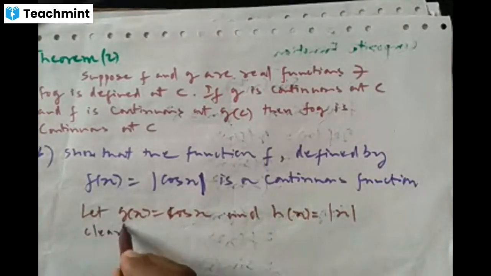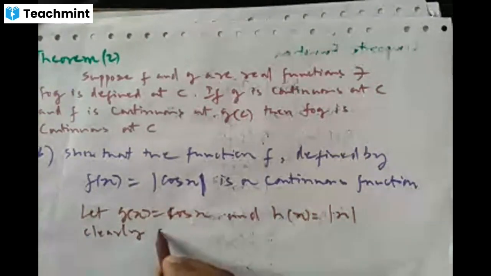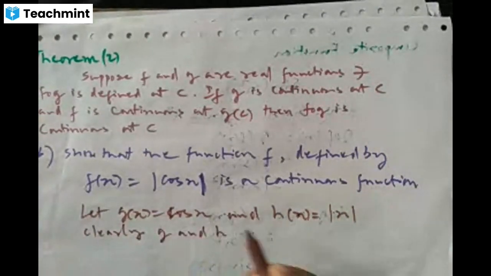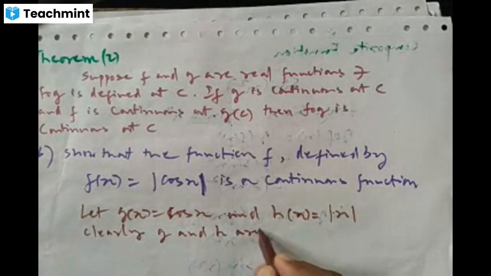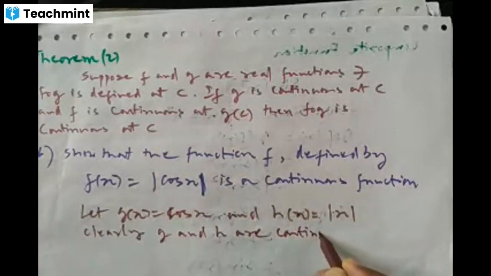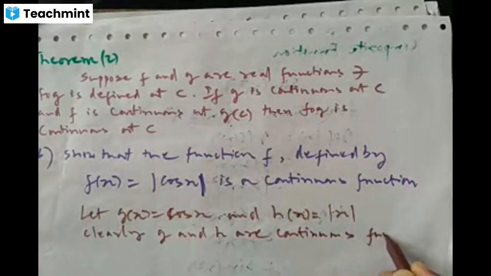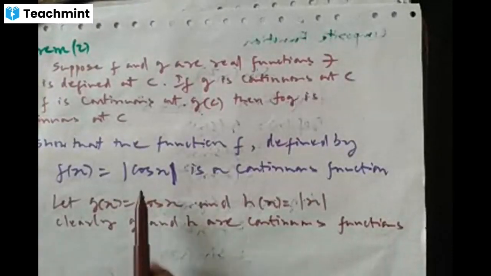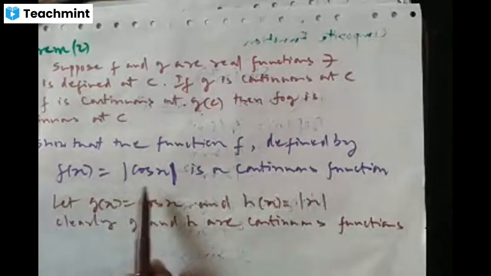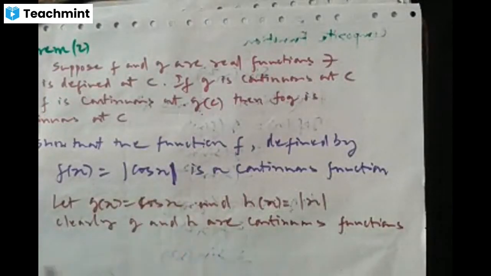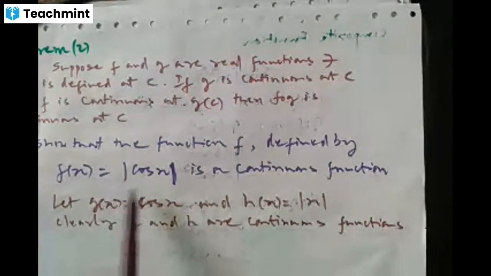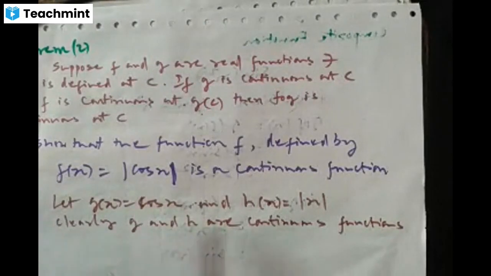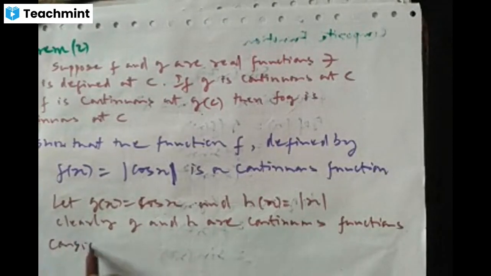Clearly g and h are continuous functions. To show that the given function f is also continuous, it is enough if we show that the given function is the composition of these two functions.